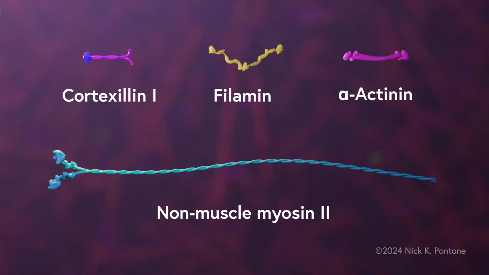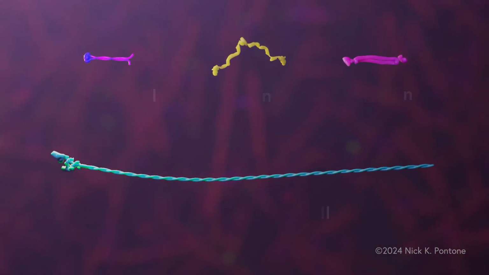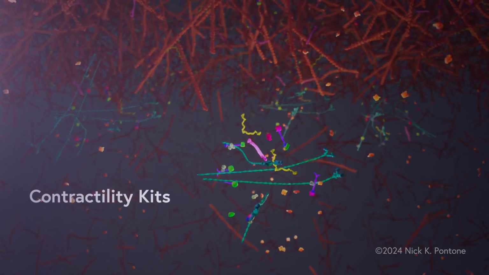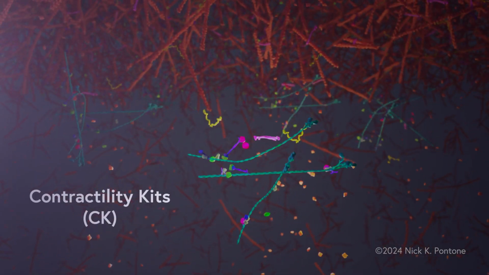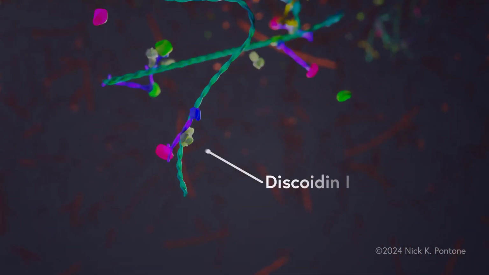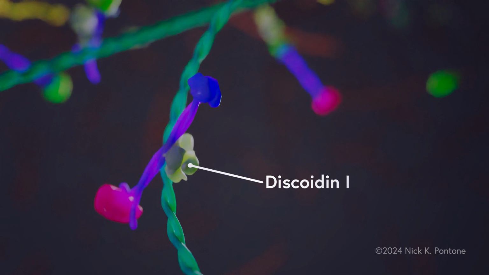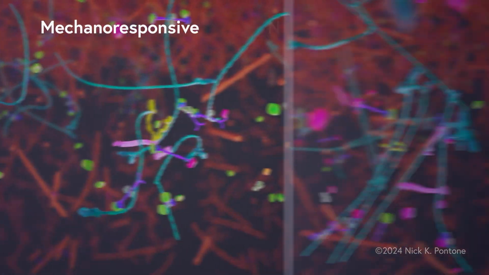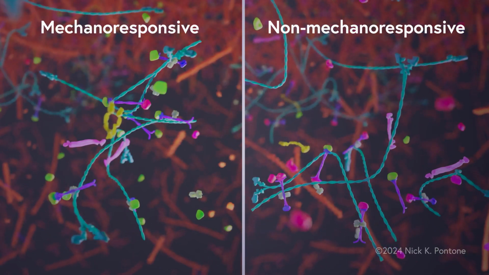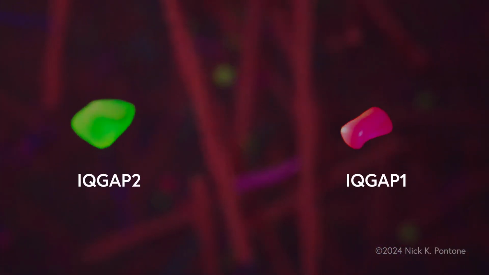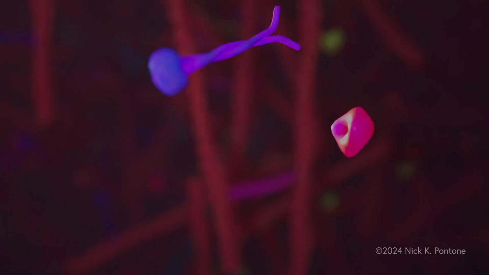For these proteins to act efficiently, they are pre-assembled in variously sized, nearby condensates called contractility kits, or CK. These condensates are stabilized by proteins such as discoidin-1. CKs exist within a spectrum of mechanoresponsive to non-mechanoresponsive states that are calibrated by scaffold proteins called IQGAPs, which competitively bind cortexillin-1 to regulate CK activity.